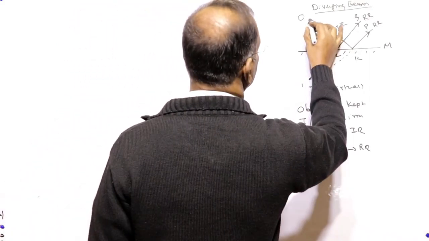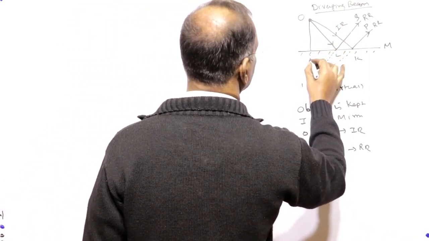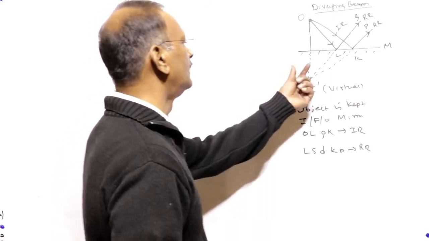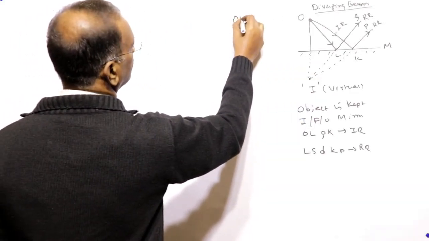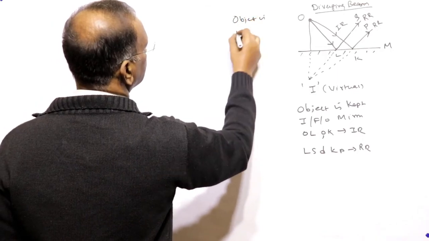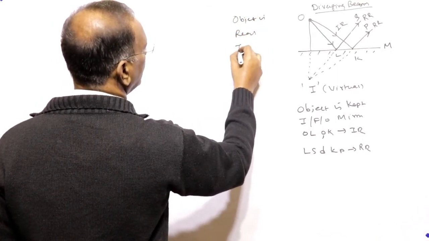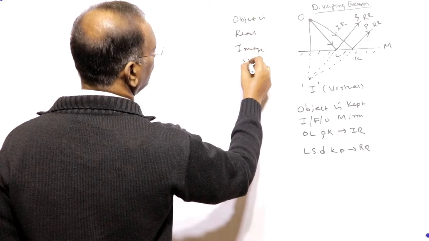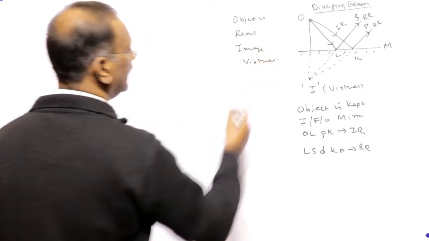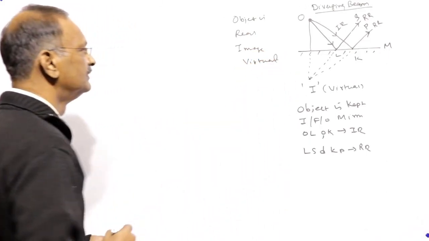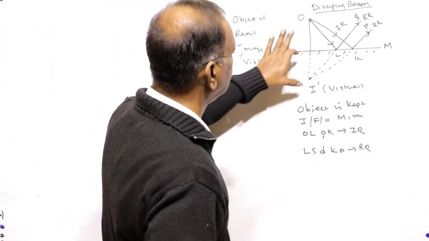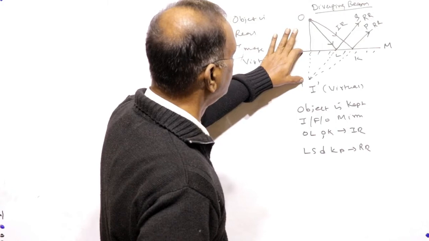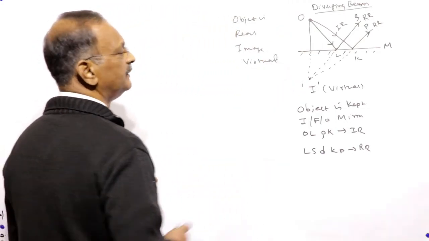For the virtual image we draw dotted lines. The object is real in this case, and the image is virtual, but the distance of the object from the mirror and the distance of the image from the mirror are the same, equally spaced.